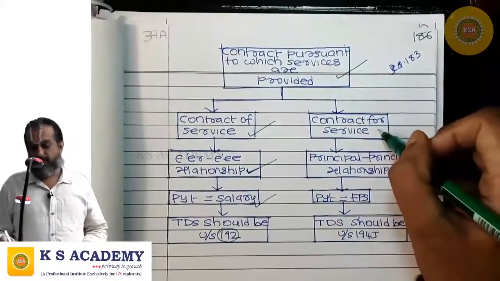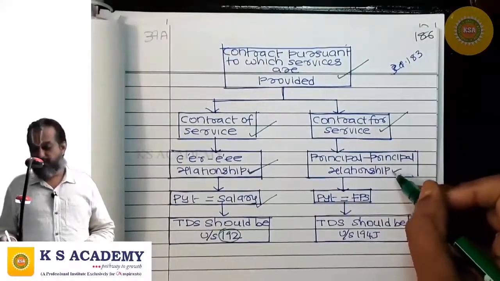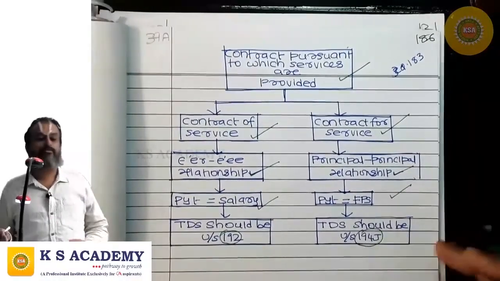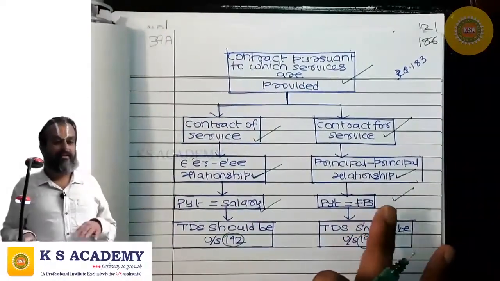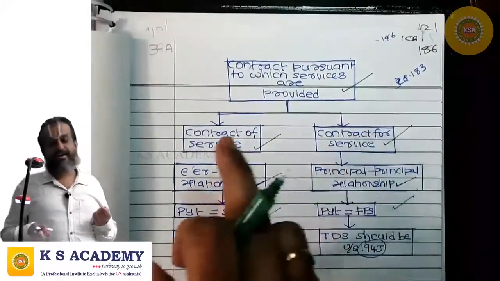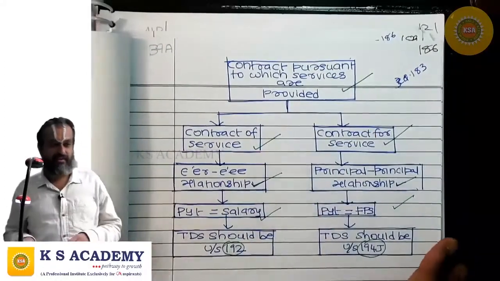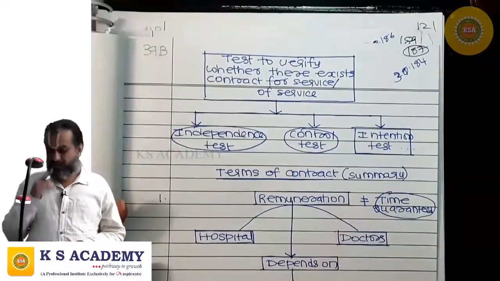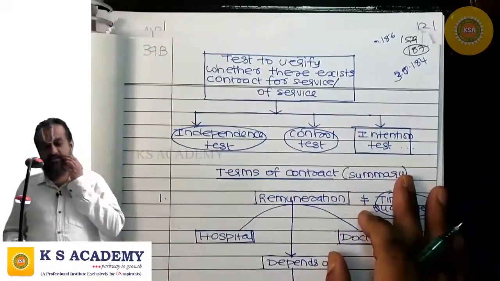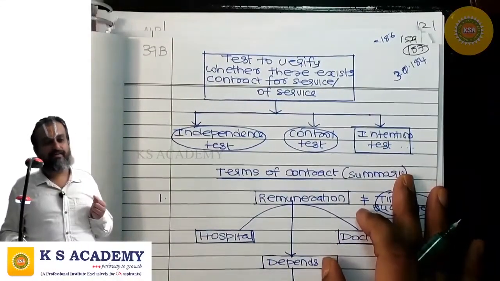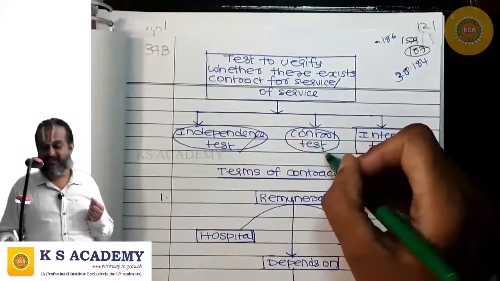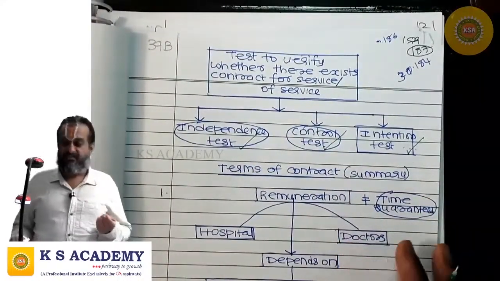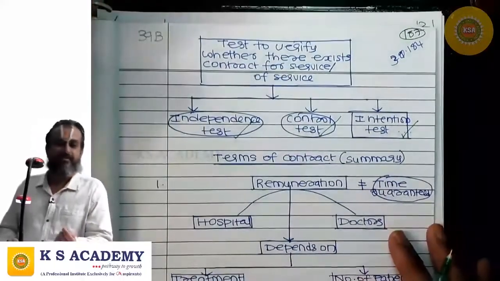If it is a contract for service, then there is a principal to principal relationship. It is fee for professional services. Tax should have been deducted at source under 194J. Correct? So we need to see whether it is a contract of service or a contract for service, whether there is an employer-employee relationship or not. There are various tests for deciding whether there is an employer-employee relationship, like the independence test, control test, intention test, but no test is conclusive. We need to decide only based on the factual matrix.